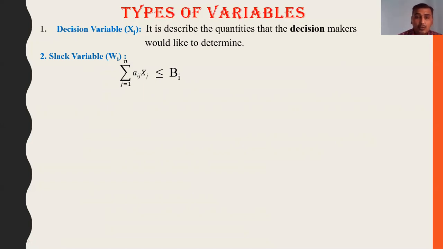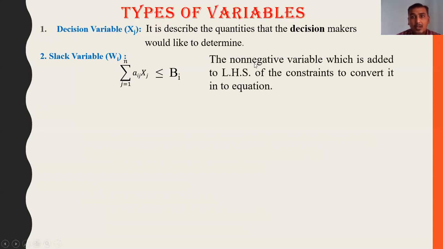In the subject to, if any constraint has the sign less than or equal to, at that time we have to use the slack variable. First we have to convert the inequality to equality form. So here, less than or equal to is converted to equality form by adding the slack variable on the left hand side.